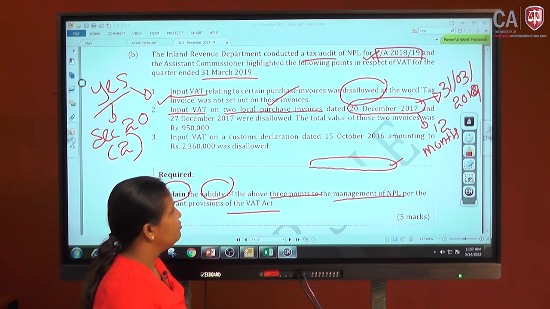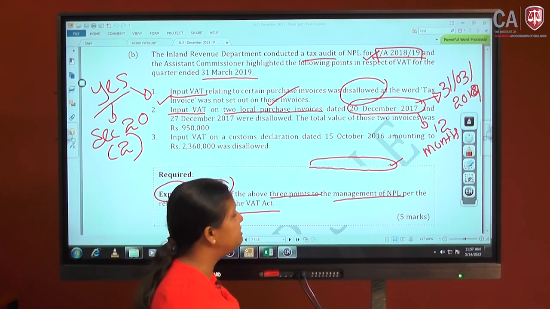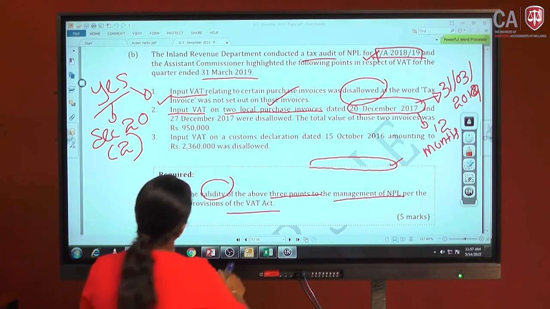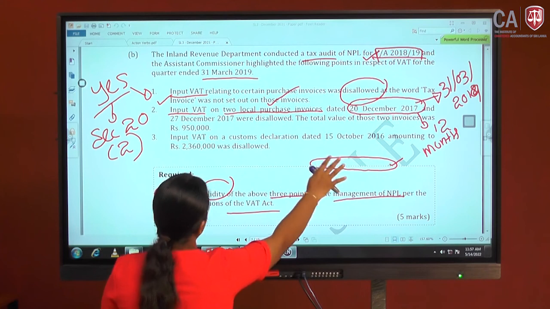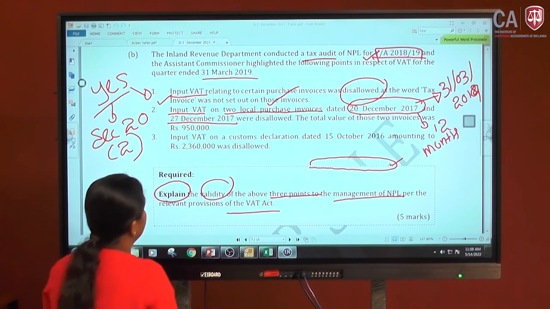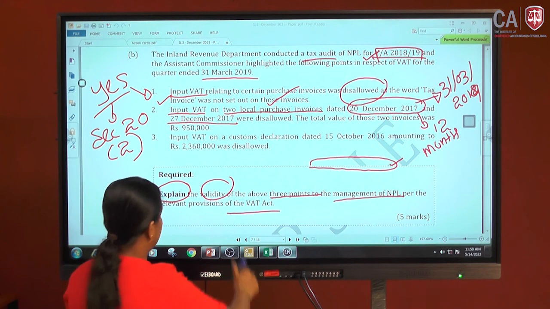Now we are at 20th December 2017. If I take the 12 months, one invoice is 20th December 2017 and the other is 27th December 2017. Then the total value of those invoices was 950,000.